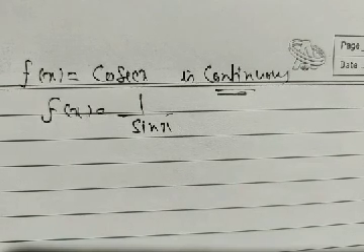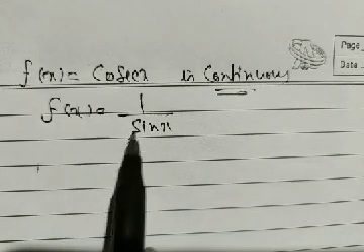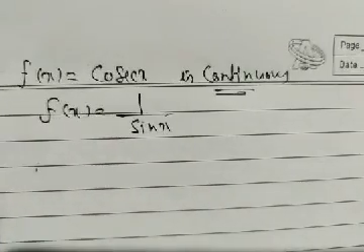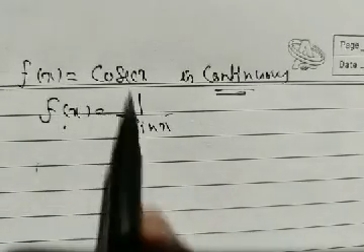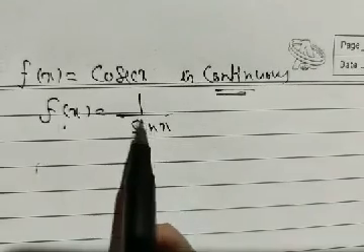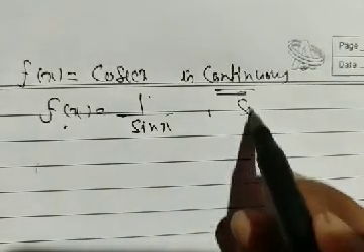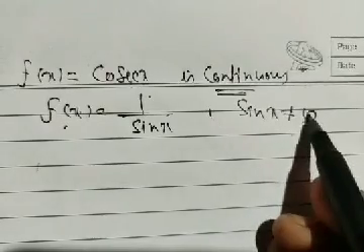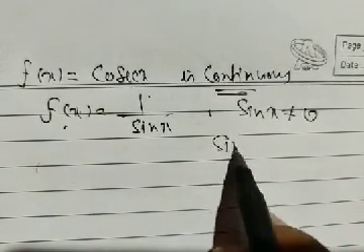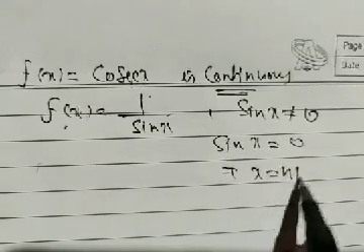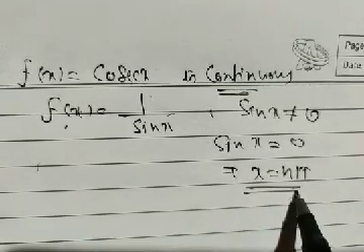What do we discuss here? Our rational function is continuous. So f(x) = cosec x can be written in the form f(x) = 1 upon sin x. It's a rational function of the type p(x) upon q(x), on the condition that sin x is not equal to 0, because when sin x equals 0, this implies x is of the form n pi.